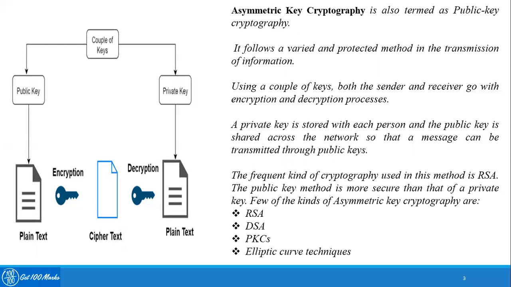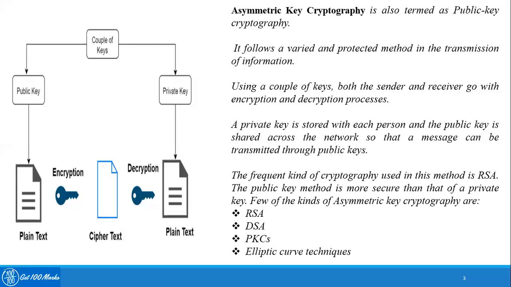This method of cryptography follows a varied and protected method in the transmission of information. The method used by the sender for encryption is different from the method used by the receiver during decryption. Using a couple of keys, both the sender and receiver go with the encryption and decryption process.